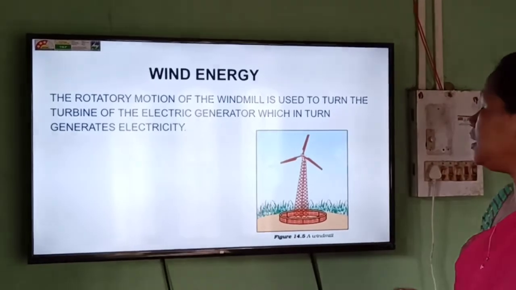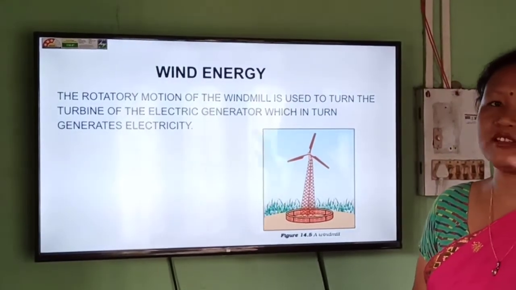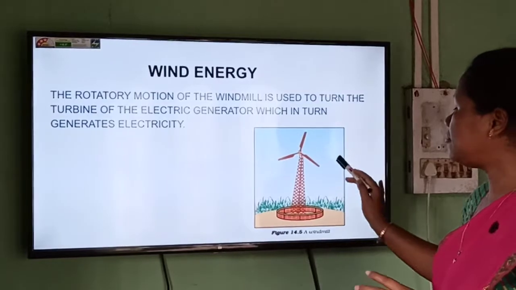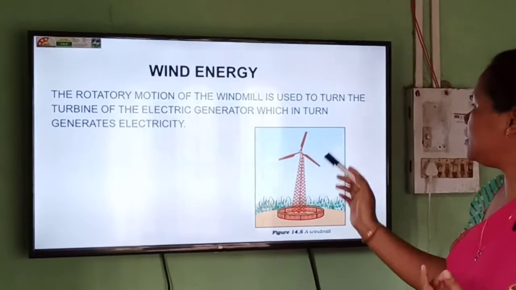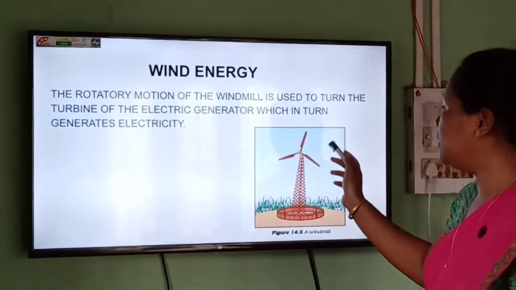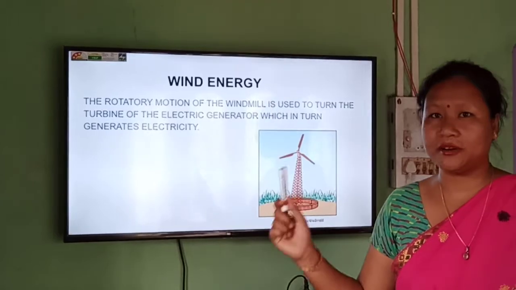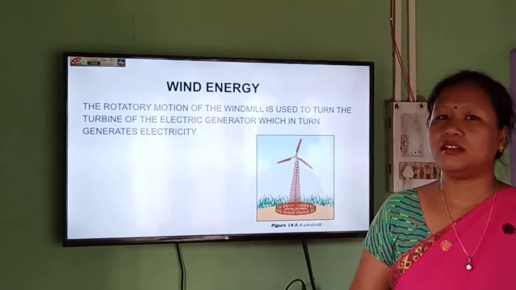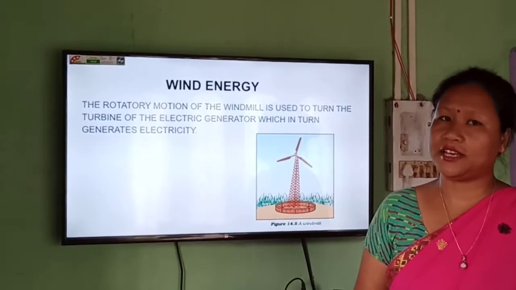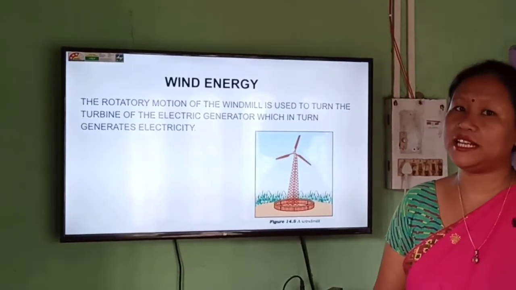In the windmill, these are like fan-like structures. At our home, a fan is also present, so these are like fans. When the wind blows, it will rotate the windmill, and when it rotates, it will further rotate the turbine, and it will run the generator, and electricity can be produced. So in this way, wind energy can be converted to electricity.